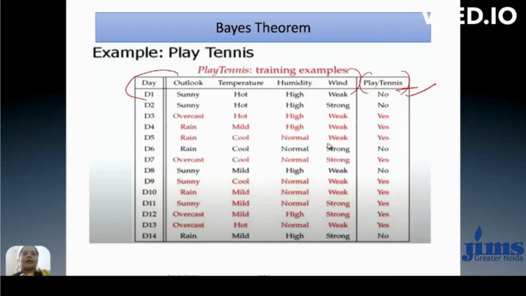Okay class, for today this is enough. In the next class we will discuss some other example, where, based on the weather condition, we decide whether or not we play tennis. Here we have four attributes: outlook, temperature, humidity and wind, and based on all these conditions we have to find out whether we play tennis or not. Thank you.